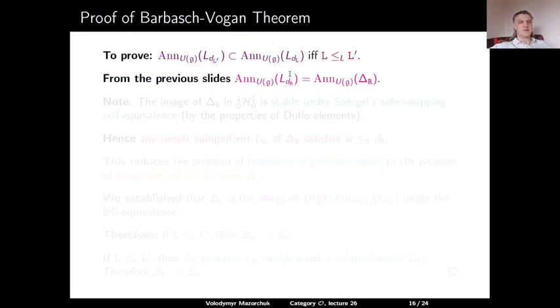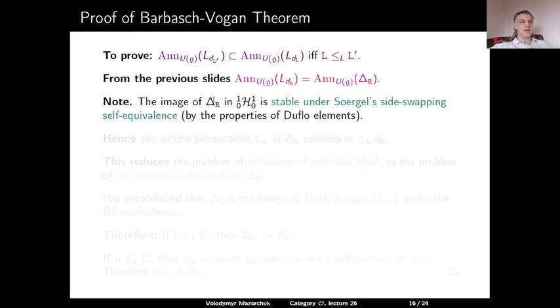From the previous slides, we have already seen that the annihilator of L(dR) is the annihilator of our module delta R. And the image of delta R in H0011 is by definition stable under the Serre side swapping self-equivalence. So in particular, it follows that any simple subquotient of delta R has the property that its index is less than or equal to dR with respect to the left order.